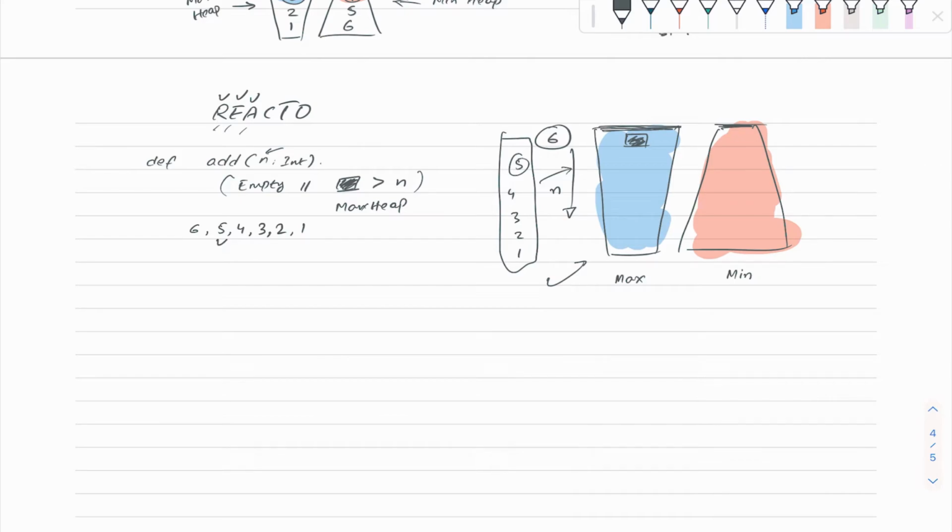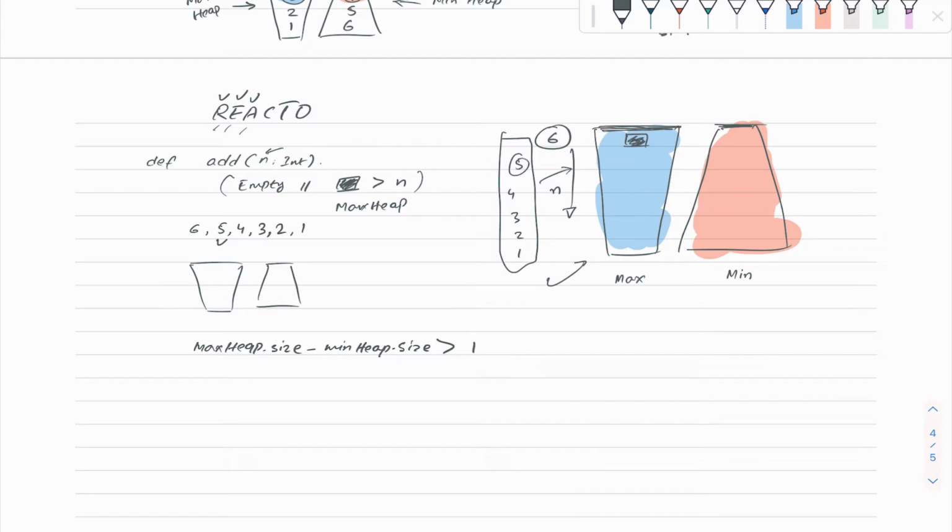What will be the normalization? In normalize, we'll keep a balance between the max heap and min heap. We think that the difference between the sizes of the max heap and min heap shouldn't be greater than 1.